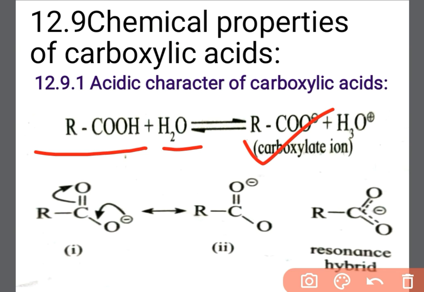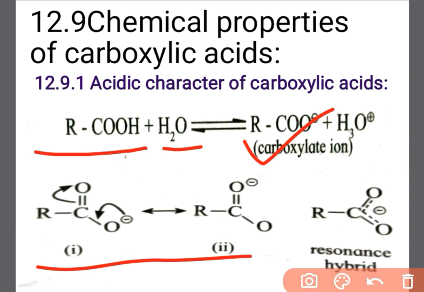Now see these structures. These structures show how carboxylate ion is stabilized by resonance. Resonating structure means what? You already studied this point, how resonating structures are drawn for various molecules. So here are the resonating structures for carboxylate ion.